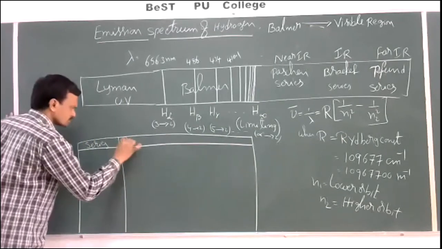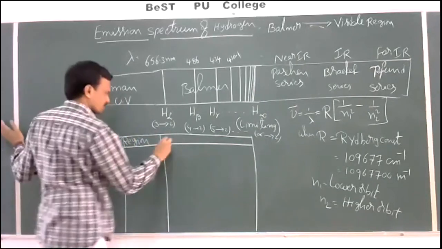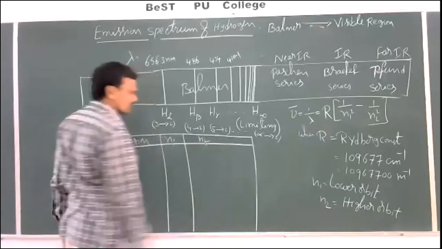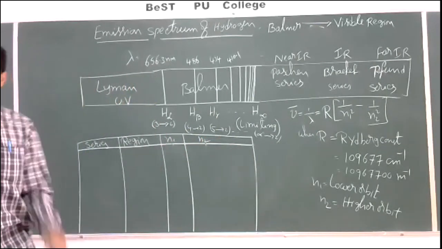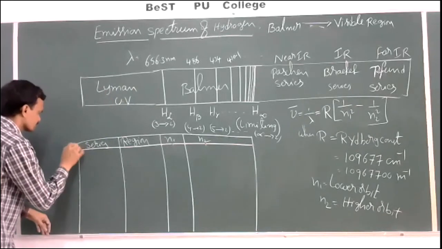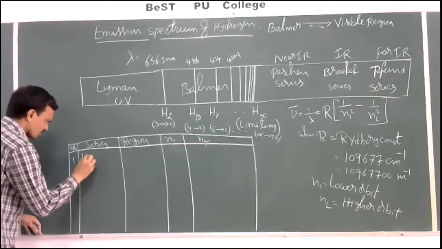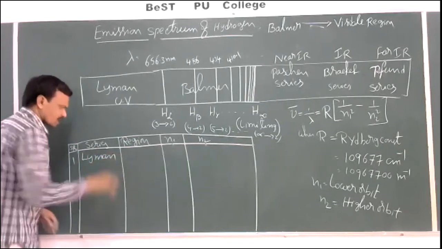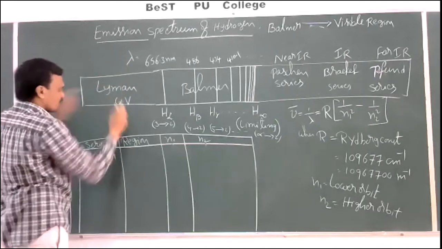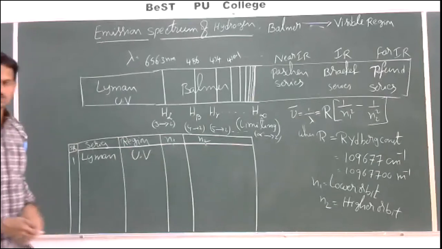Series, region, the value of N1 and value of N2. Okay. Right. First, serial number 1. The first one is Lyman series. So Lyman series is obtained in which region? Ultraviolet region. There is in UV region, ultraviolet region.